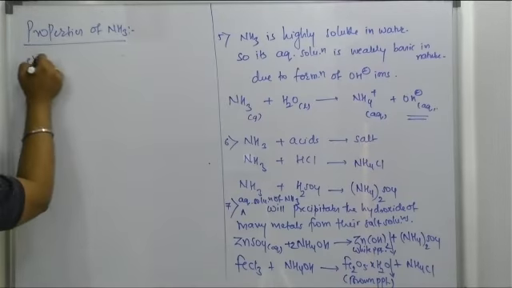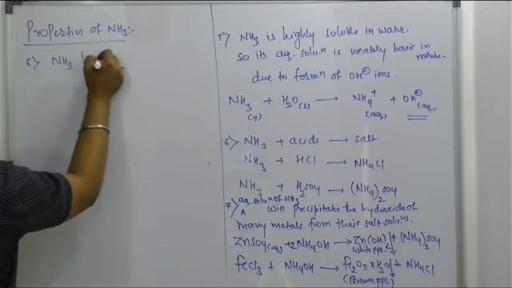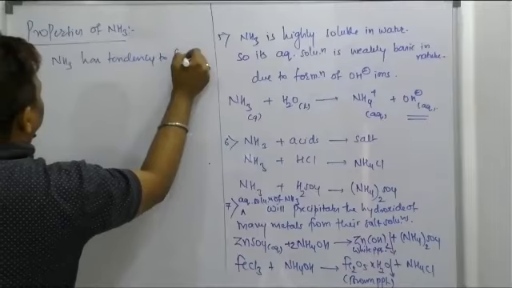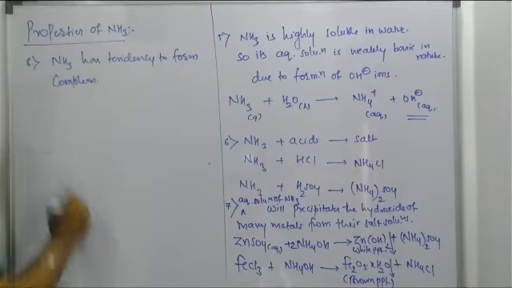But point number 8, ammonia has a tendency to form complexes.